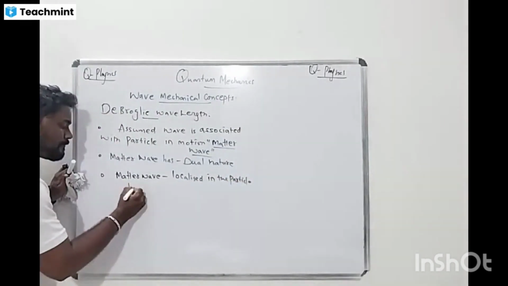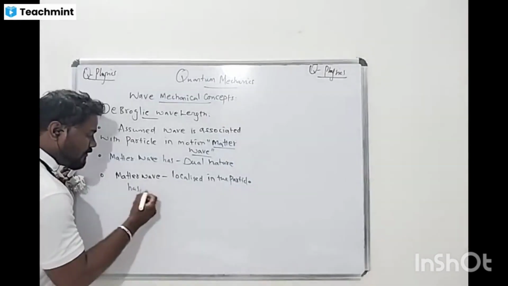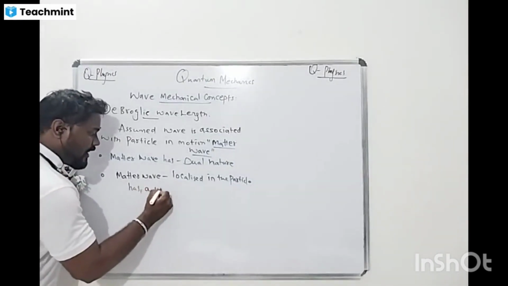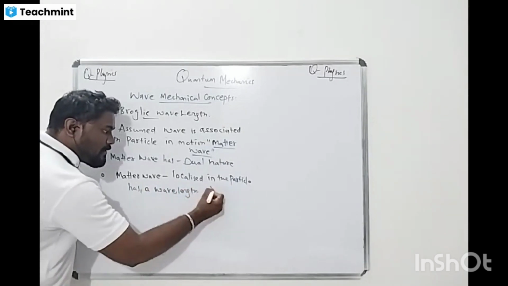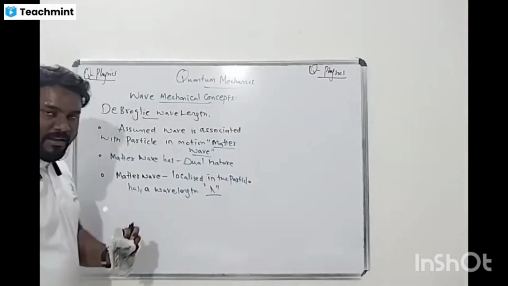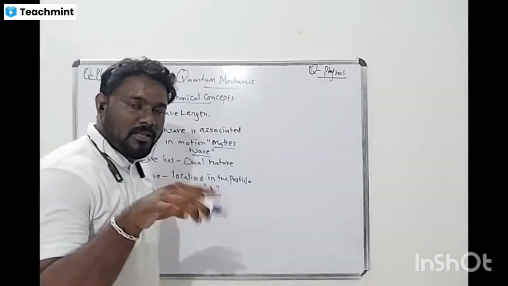So the localized particle has a wavelength. We can say wavelength, which is nothing but lambda. This is very important, given by the wavelength. The localized wave is nothing but the matter wave.